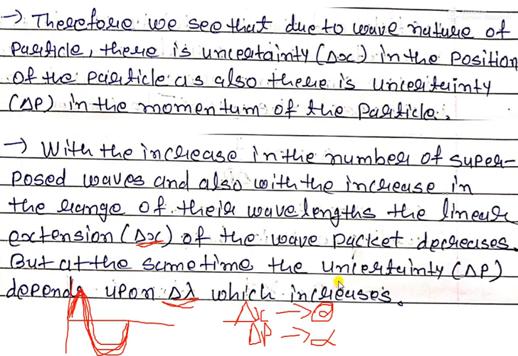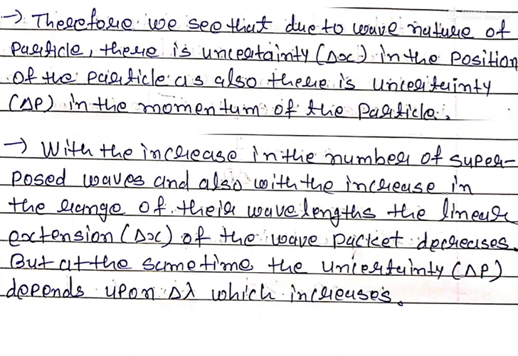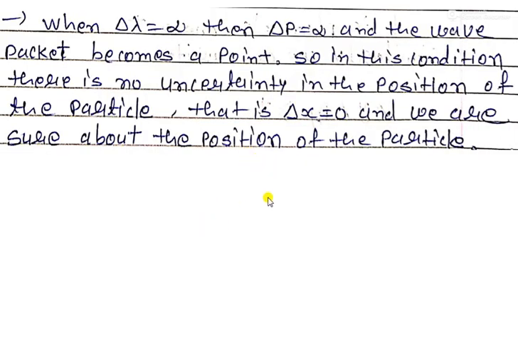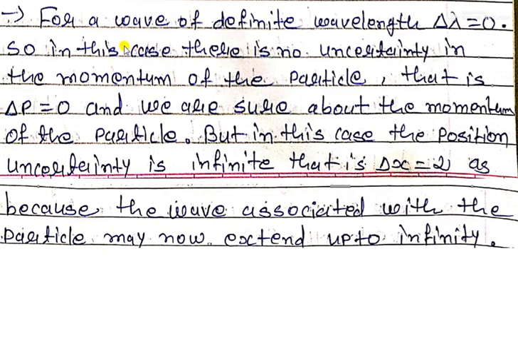So uncertainty in delta p depends upon delta lambda, and we don't know delta lambda, that is why uncertainty in delta p is increasing, but uncertainty in delta x is decreasing. So with the help of these two different examples, we take the equation formation of this uncertainty principle.